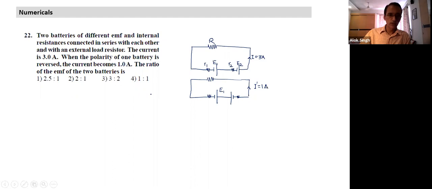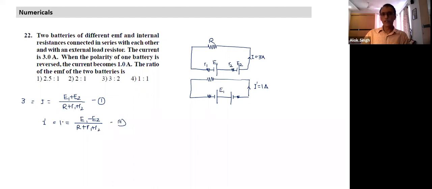In the first case, what is I when they are connected with the same polarity? I is equal to (E1 plus E2) divided by (R plus R1 plus R2). That's the first equation. And the second equation, I dash, which is equal to 1, is (E1 minus E2) divided by (R plus R1 plus R2). We have done that earlier. That's the second one.